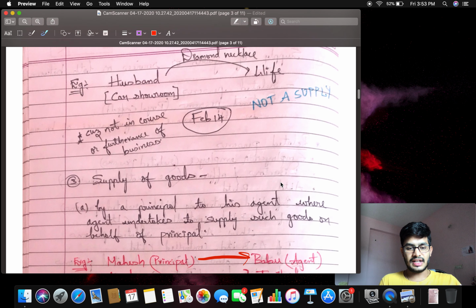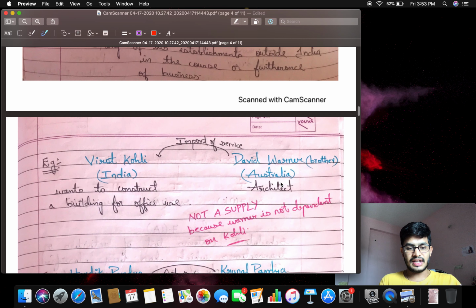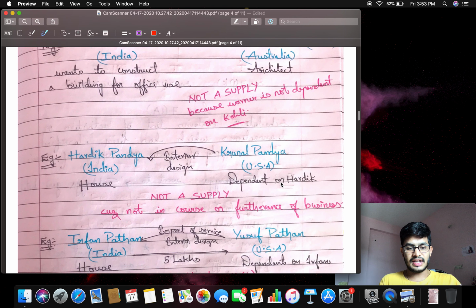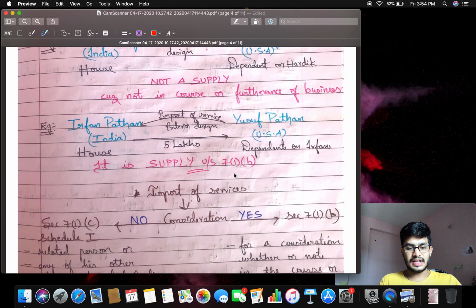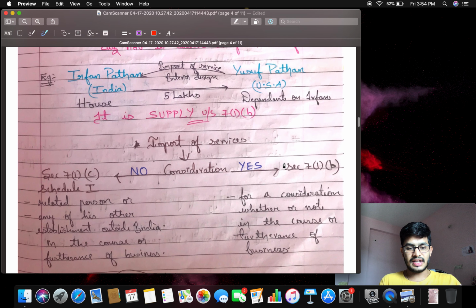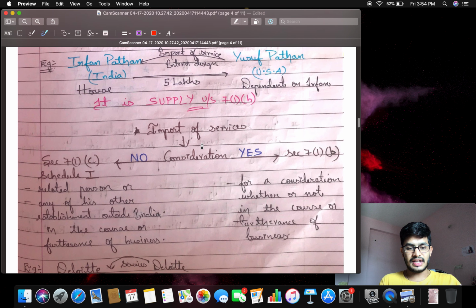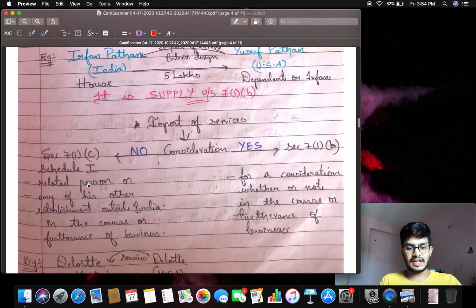Next point. So it falls under section 7(1)(b). So what is import of services? I have drawn one chart here. If the import of services involves consideration, it falls under section 7(1)(b), for a consideration, whether or not in the course or furtherance of business. If you are importing any services with no consideration, at that time it falls under section 7(1)(c), read with Schedule 1.